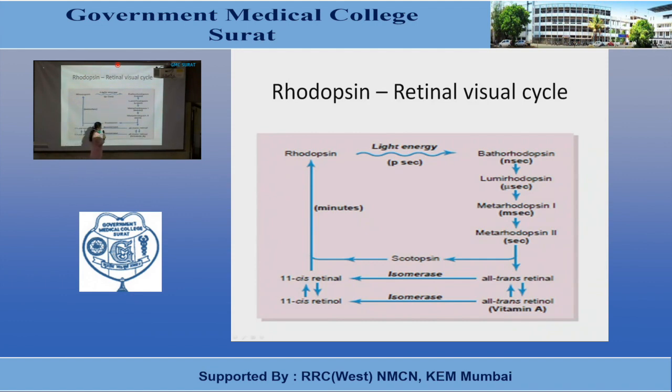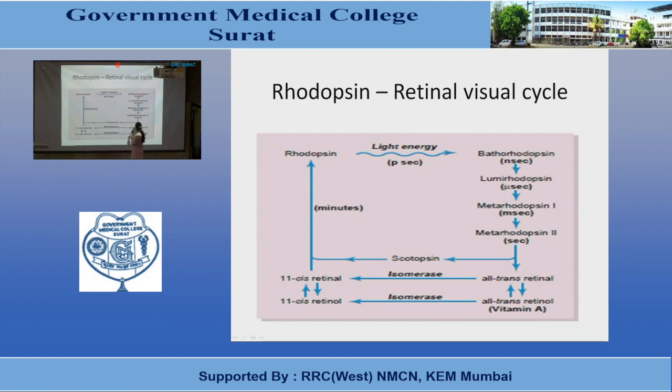So once this vitamin A deficiency develops, new retinal cannot be formed, and as a result the concentration of the rhodopsin decreases. During the night time or during the evening, when the sensitivity of the retina has to be increased, more and more rhodopsin has to be formed. For that, vitamin A will be converted into retinal, and ultimately 11-cis retinal will be formed.